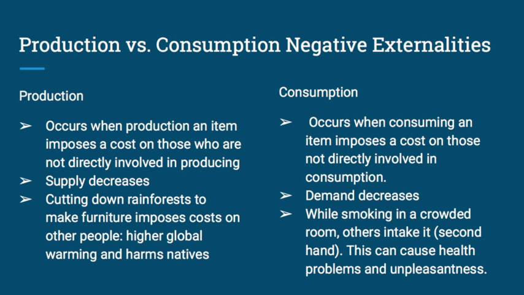The production of negative externalities imposes a cost on the people that aren't directly involved in producing, and therefore supply decreases. For example, when rainforests are cut down to make furniture and other items that need wood, that imposes costs on the natives who are deprived of their home and on the global population as a whole due to global warming. When negative externalities are consumed, that too imposes a cost on those not directly involved in consumption, and then the demand decreases. For example, smoking in public: it is taken in by other people, which is secondhand smoking, which causes health problems for society.